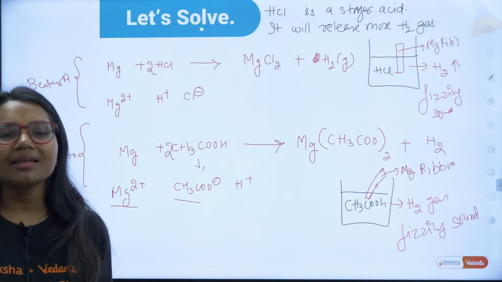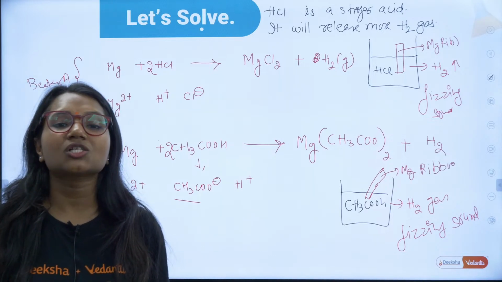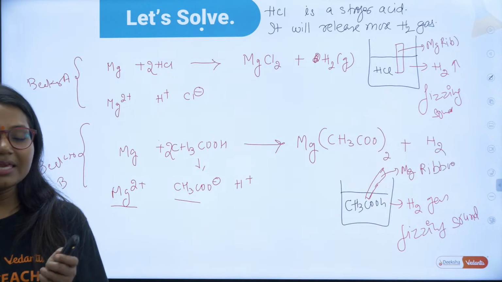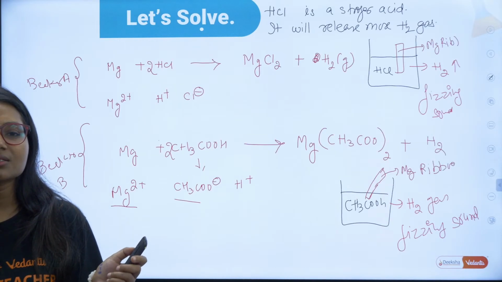More H2 gas will release in beaker A, where it is HCl, because HCl is a stronger acid. So tell me if you guys have understood this question. So what is the answer for this?